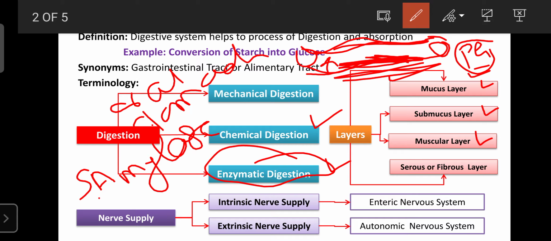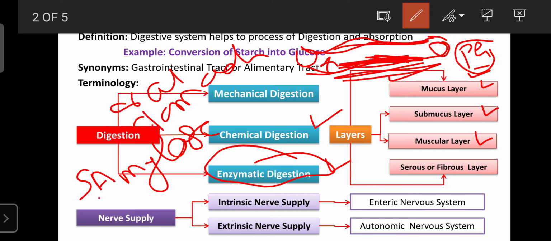Regarding the nerve supply to our digestive system, the nerves regulate the secretions into the GIT tract, which helps digestion, and they also initiate certain movements that help the propulsion of food from the stomach to the small intestine, large intestine, and then the anus. These nerves are mainly categorized into intrinsic nerve supply as well as extrinsic nerve supply.